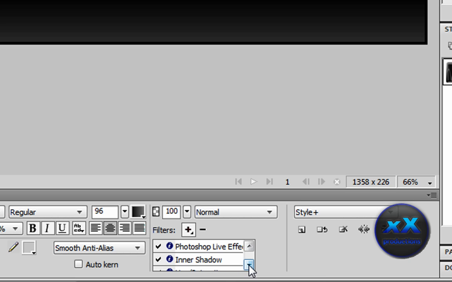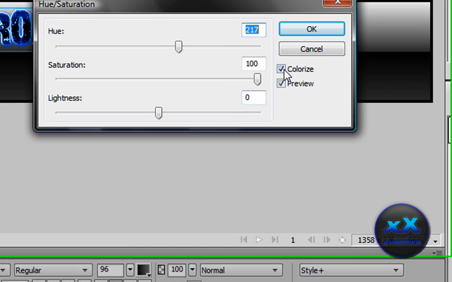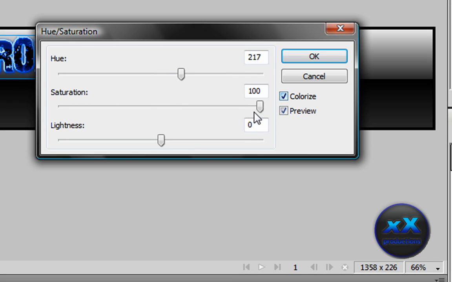Okay, and then put the hue saturation to any colour you like. So make sure you have this colorize button ticked. Make this saturation up and pick whichever colour you like. I'm just going to stick with blue.